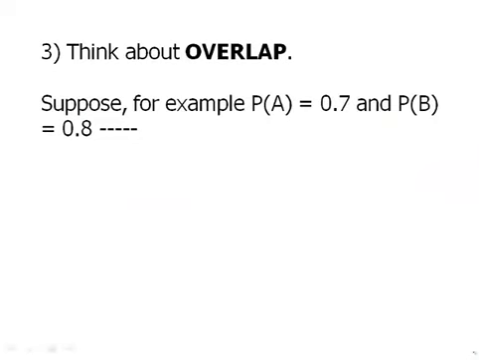Finally, think about overlap. This is a very tricky issue in probability. Suppose, for example, the probability of A is 0.7, the probability of B is 0.8, and we're asked some question about A and B, or A or B. Notice, first of all, if one thing is happening 70% of the time and another is happening 80% of the time, there's absolutely no way that they could be mutually exclusive. There's no way that 70% of the time and 80% of the time could never touch each other. They're going to have to overlap.